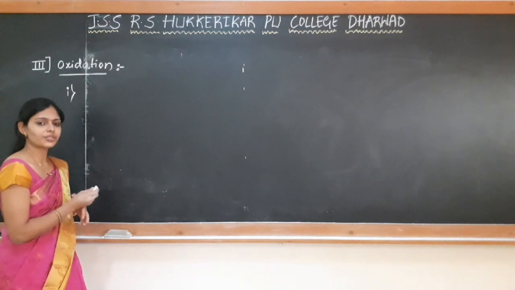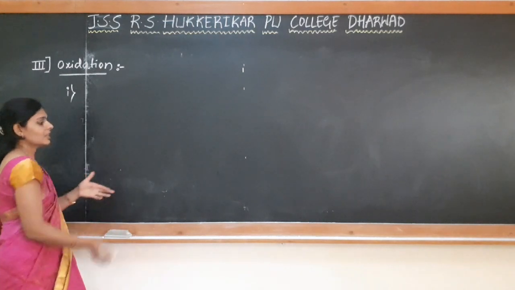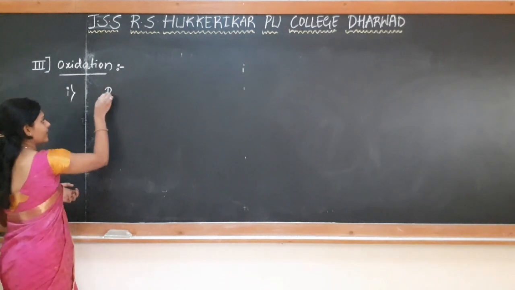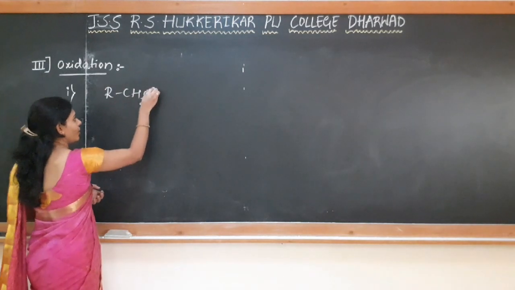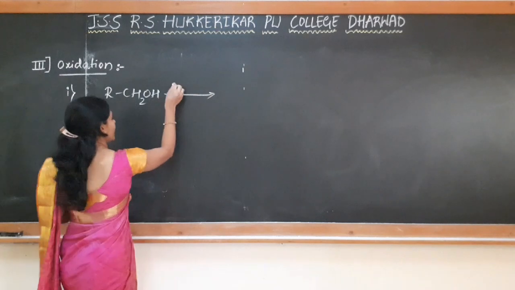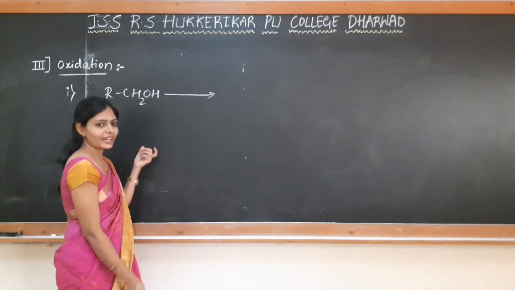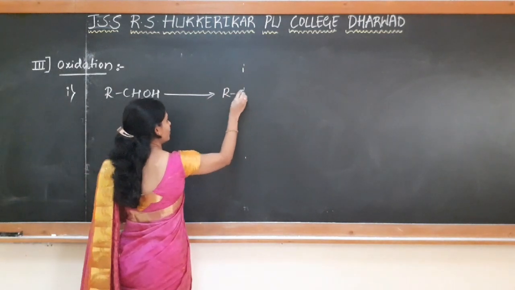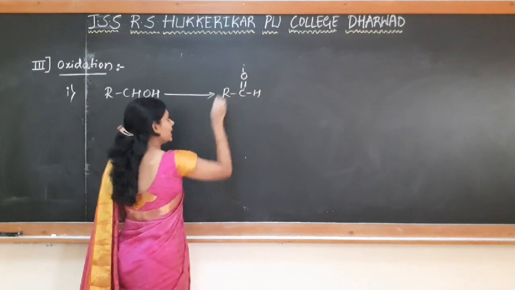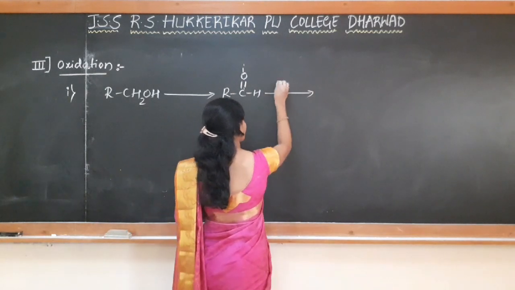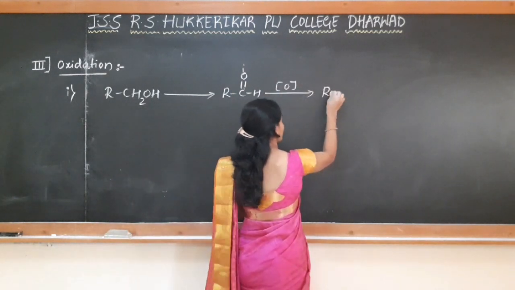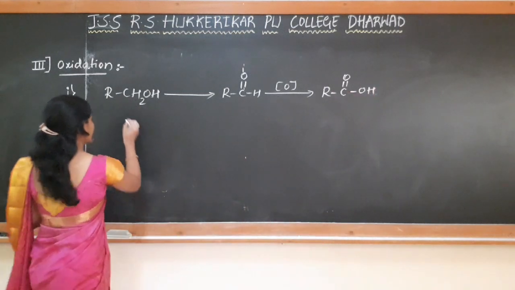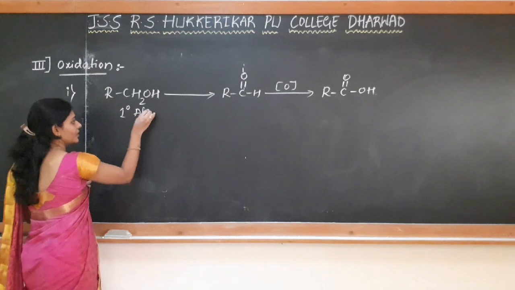Primary alcohol undergoes oxidation very easily. So by using any oxidizing agent, even milder oxidizing agents can be used. Primary alcohol on oxidation in presence of acidified potassium dichromate or alkaline KMnO4 gives aldehyde. Further, this undergoes oxidation to form the respective carboxylic acid.